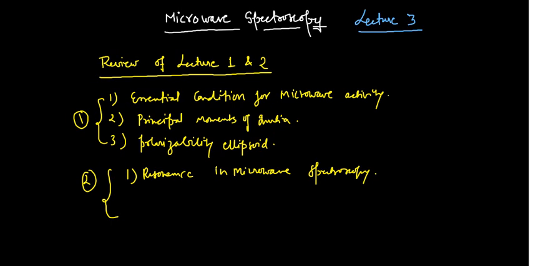After that I also explained the energy levels of rigid diatomic molecules.